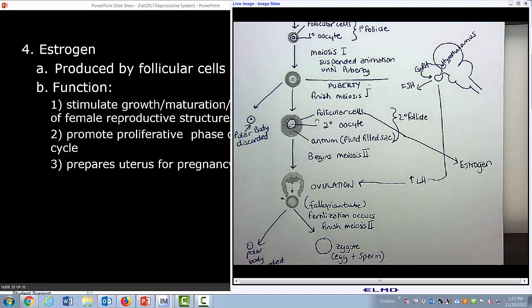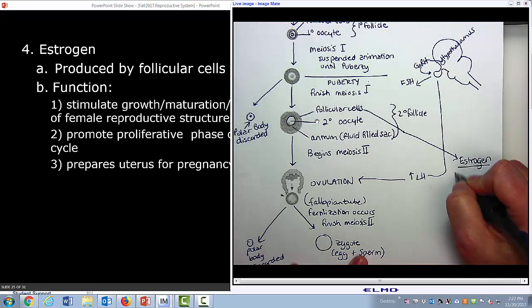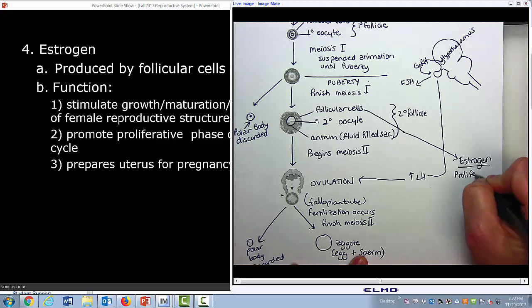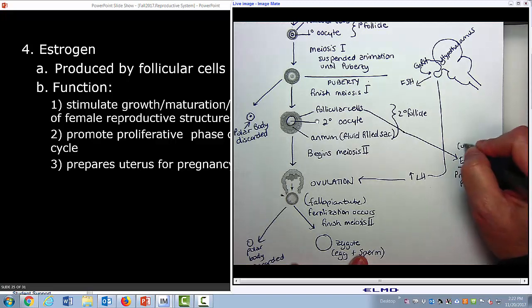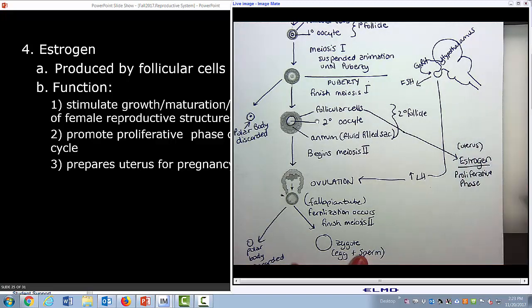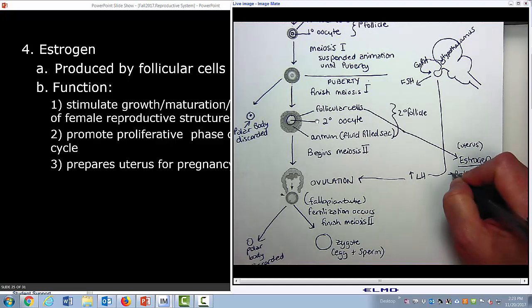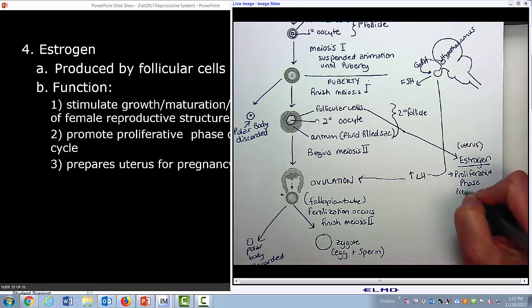So the estrogen is going to be used for the proliferative phase. We're going to talk about the uterine cycle in just a few minutes. So we're targeting the uterus. The proliferative phase is going to target the uterus to prepare for pregnancy. Okay?